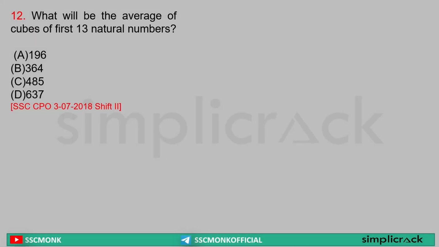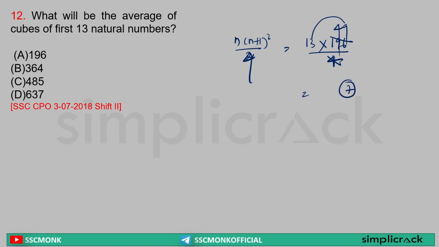What will be the average of cubes of first 13 natural numbers? Sir, answer n into (n plus 1) whole square by 4. So n is equal to 13. N plus 1, that means 13 plus 1, 14. 14 square is equal to 196, divided by 4. Yes or no? Sir, 4 4s are 16, 3 6s are 18, 4 9s are 36. Sir, 39 into 49 will get me the answer. But before I multiply, sir, 3 unit digit, 9 unit digit, my unit digit will be 7. So in these options, only one option has unit digit 7. That is option D. Right answer option D.